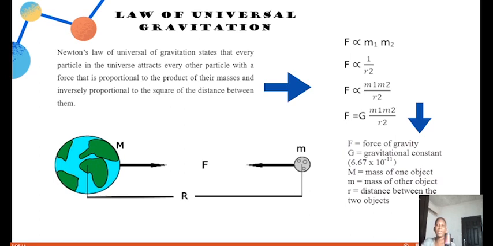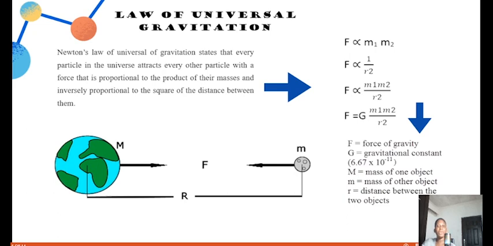So if we bring these two together and we change the proportionality sign into an equals to, we're going to have F is equals to, and don't forget, I told you that anytime we're changing a proportionality sign to equals to, we're going to introduce a constant. So for this topic, our constant is going to be the capital G. So multiply by the capital M.